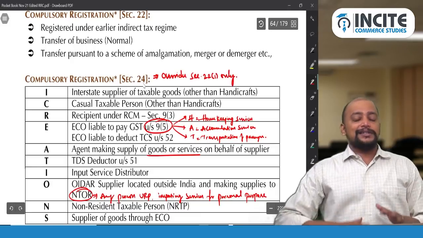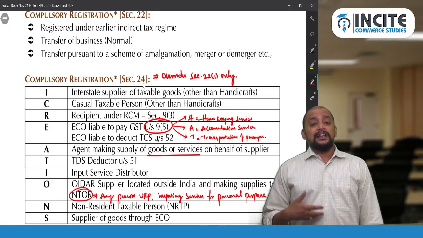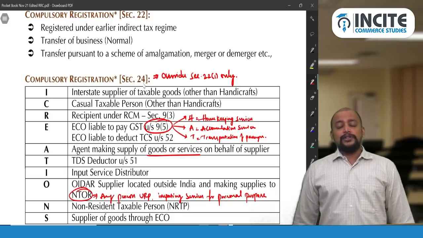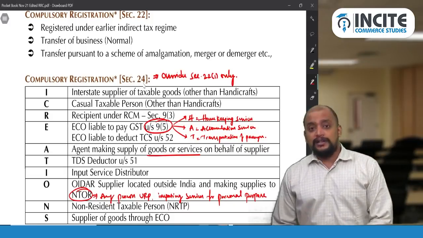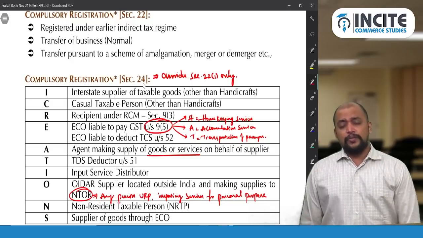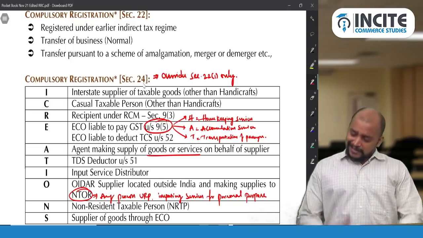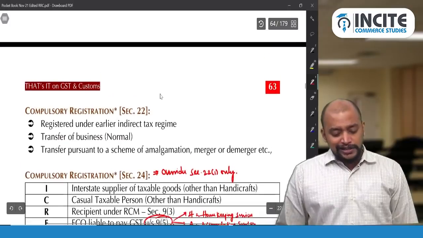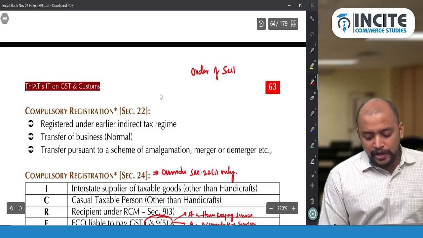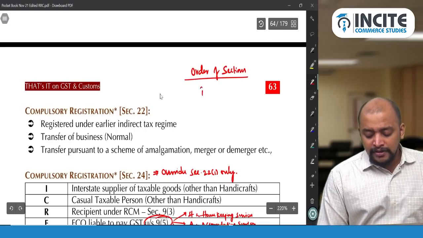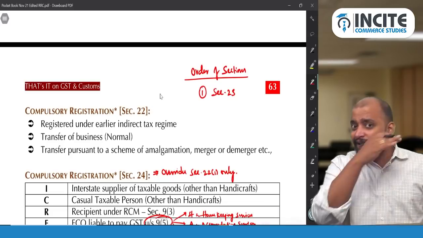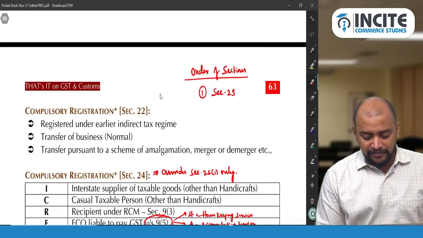That is, wherever a person is required to register when aggregate turnover exceeds the threshold limit, and compulsory registration is applicable, then the person is compulsorily required to register. But section 22 does not override section 23, which means that when a person is exempted from registration, he is exempted, whatever the case may be. So what is the order? The order of sections is first section 23.